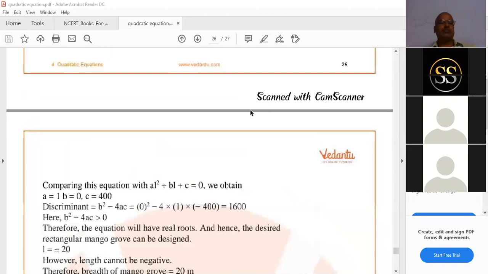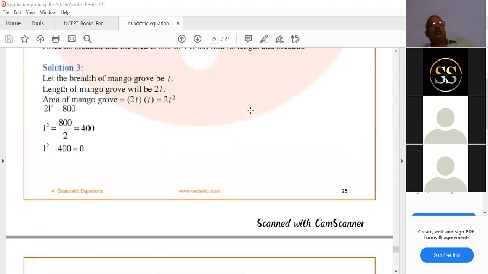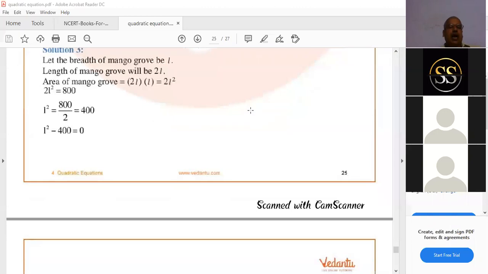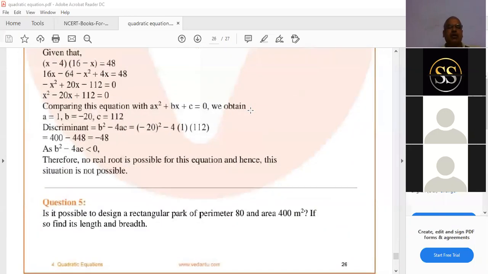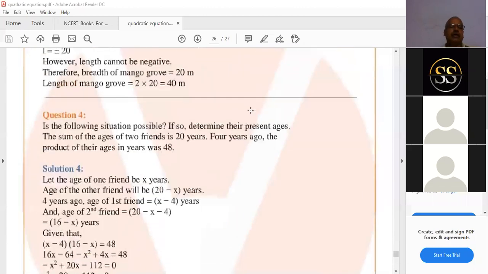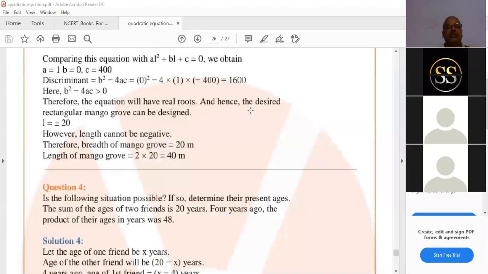Understand, children? Understand, amma? This question? Yes, sir. Okay. And the last sum, amma? Fourth question in this chapter, I think last is the last sum. Oh, one more question is there. Okay.